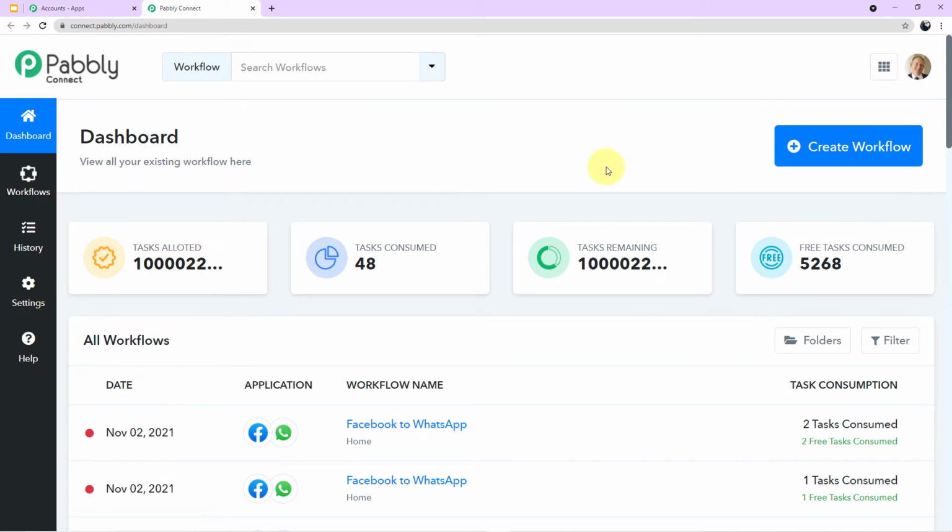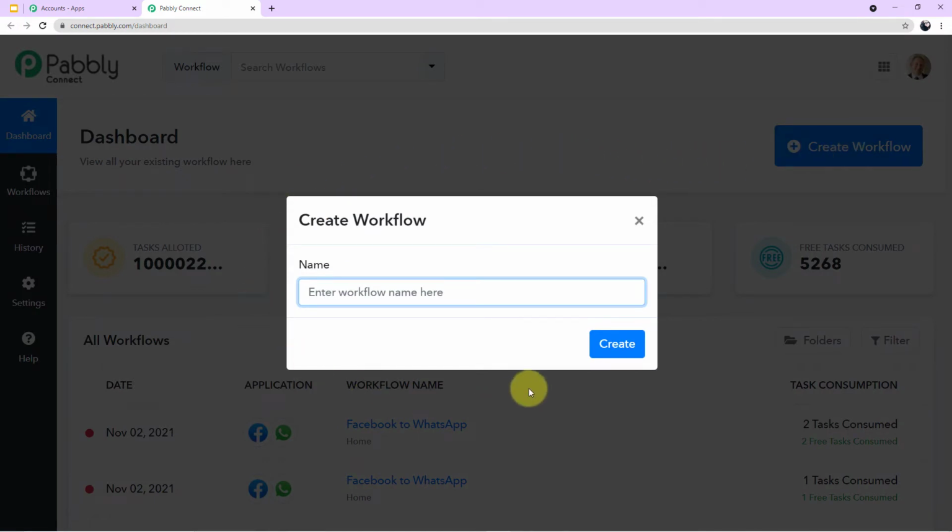Now we have to create a new workflow. For that, you have to come to the right corner where it is written Create Workflow. You have to click this and a mini box will emerge in front of you. Now you have to give a name to your new workflow. So let's say I'll name my workflow Facebook to WhatsApp. Okay, let me correct the spelling, please. Okay, so I've given my workflow the name of the 2 applications which I am integrating today, Facebook to WhatsApp. Now I'll click on Create.